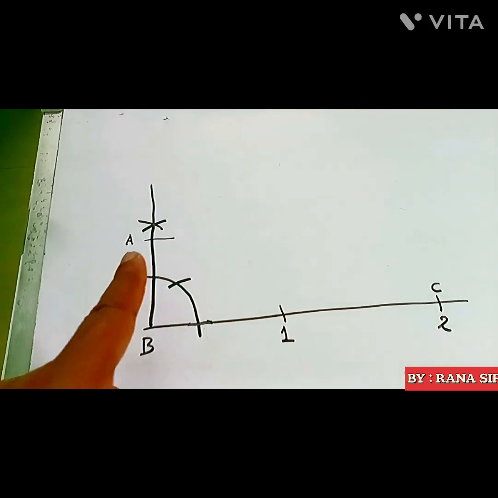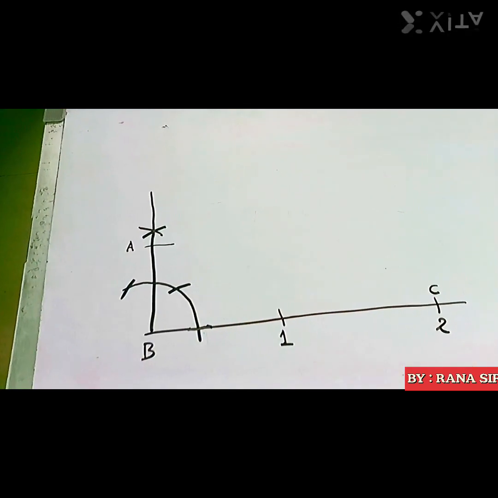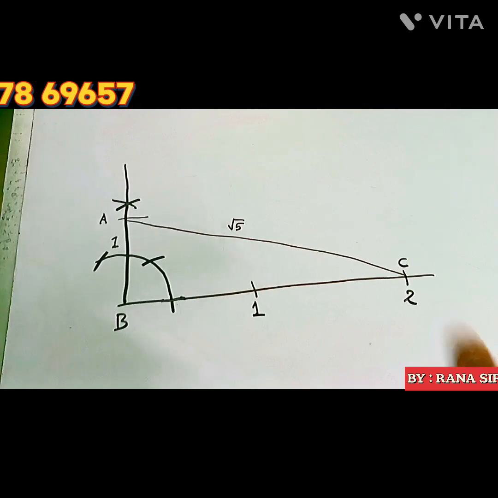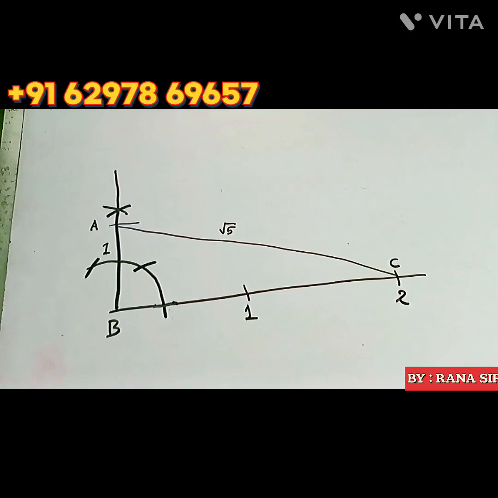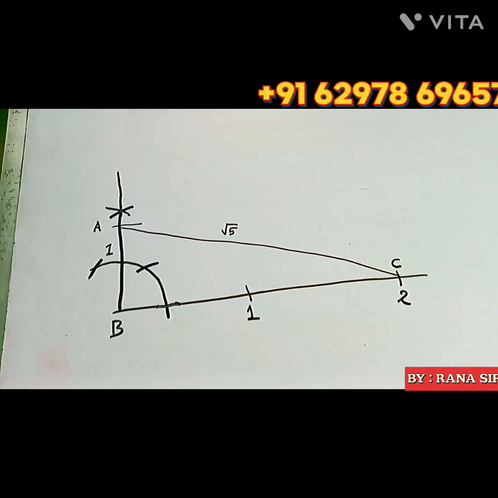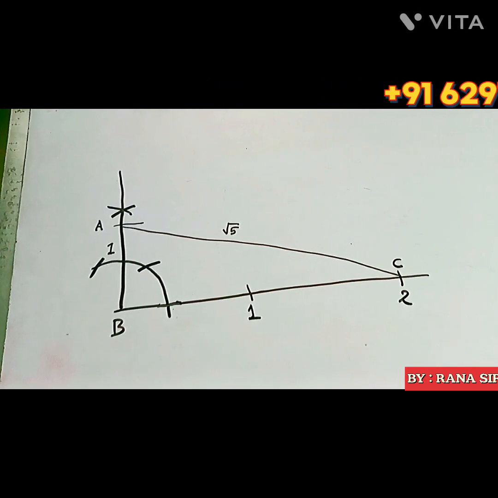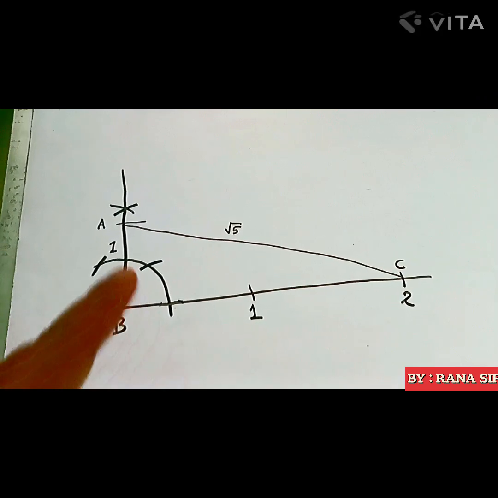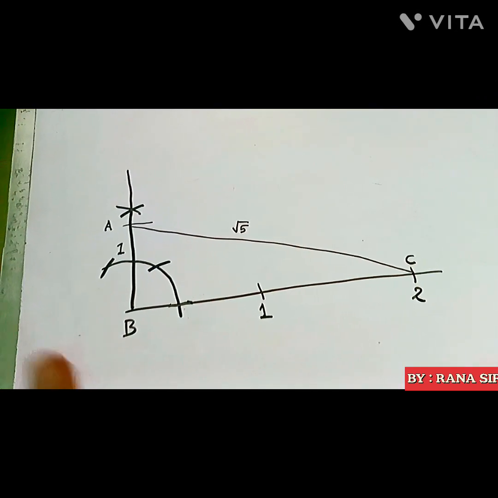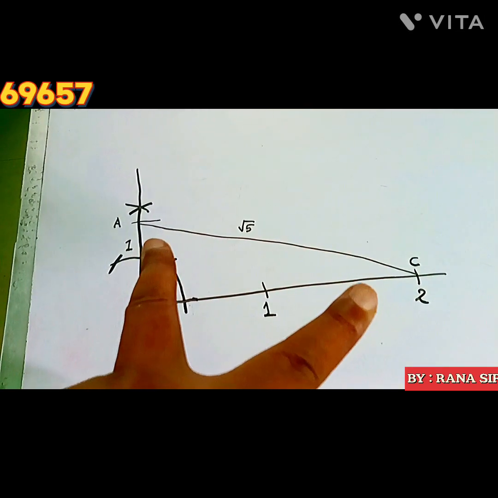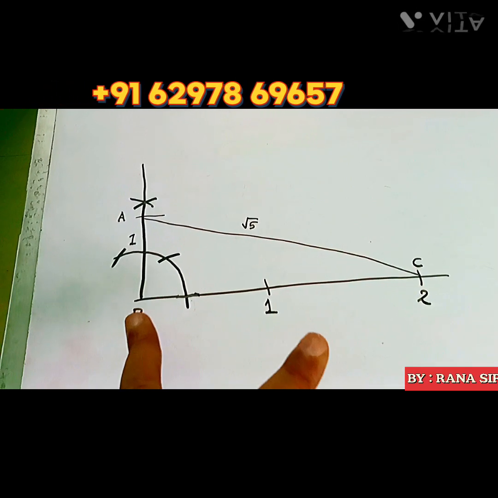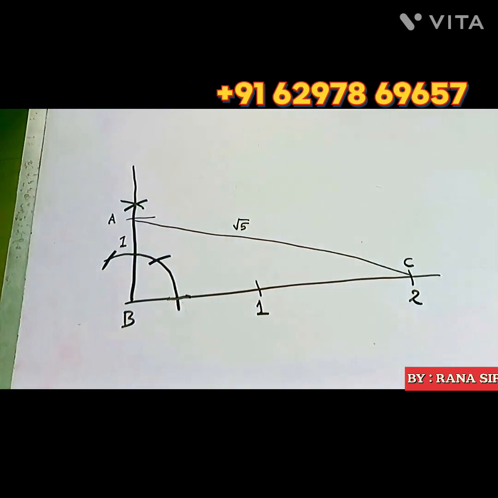Now next is to join A to C. When I join A to C, this is the hypotenuse, so root 5 has been created. Is the sum over? No, it is still not over. Now we have to represent the length of AC and put it on the number line. So what is the length of AC? We use the compass to find the length, put the compass needle at B, and draw an arc.